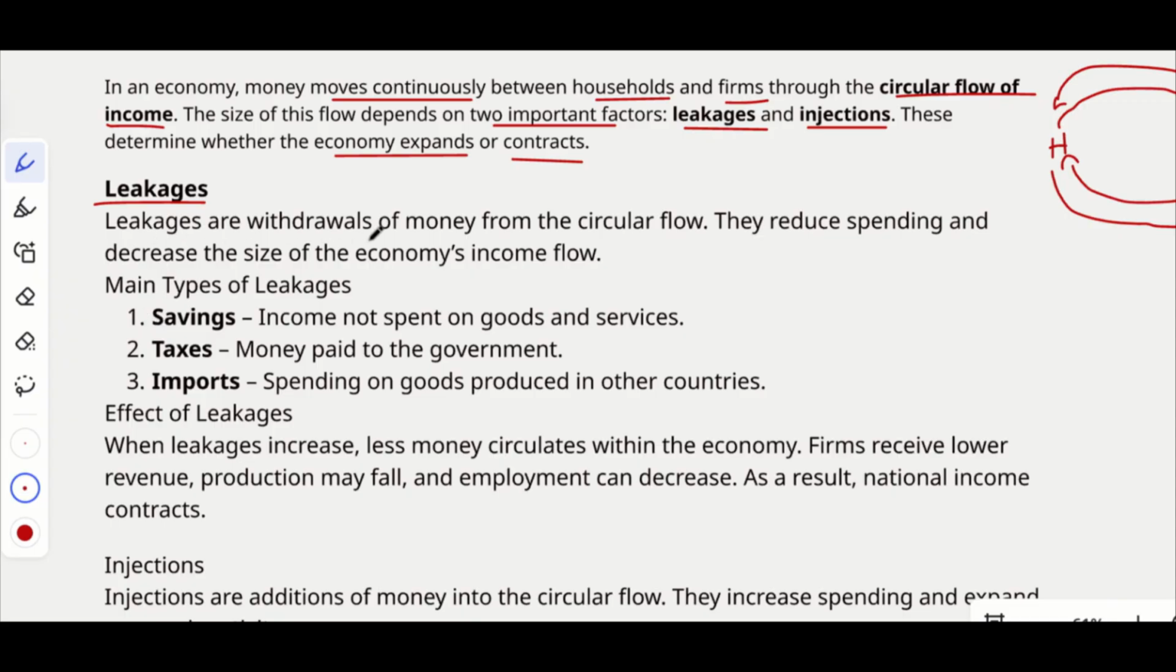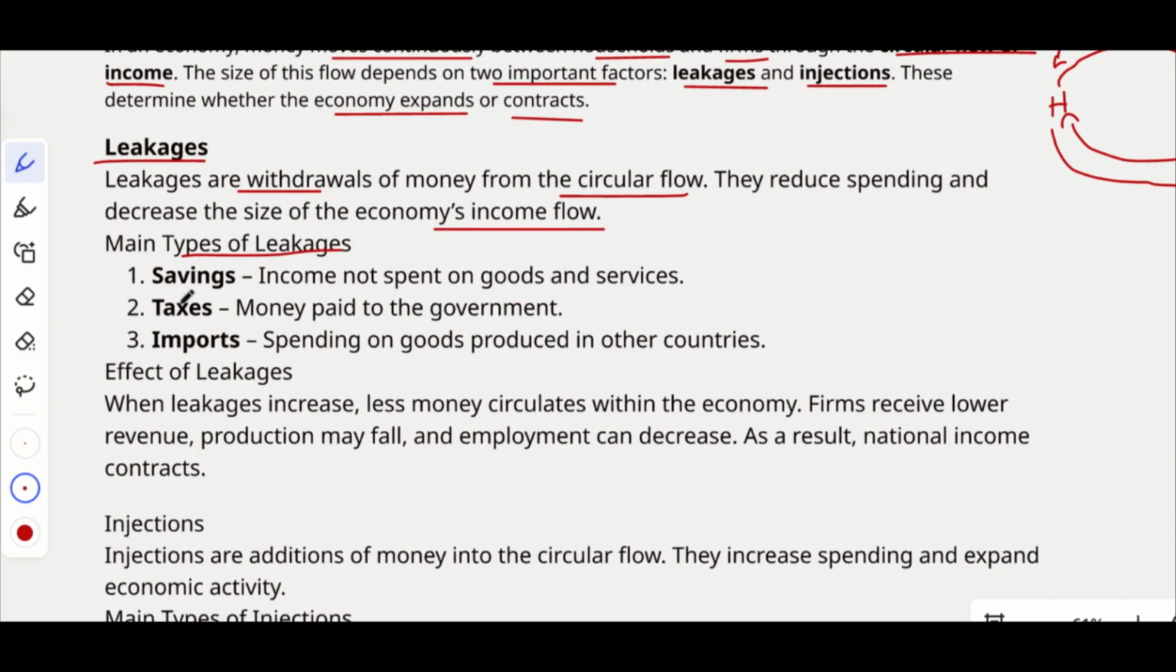Leakages are withdrawals of money from the circular flow. They reduce spending and decrease the size of the economy's income. So let's see what are the types of leakages. First thing is savings, income not spent on goods and services. Just imagine that you are earning 10K per month and you are saving around 4K, which means you are only spending 6,000 rupees for buying goods and services, so only 6,000 rupees is entering into the circular flow.